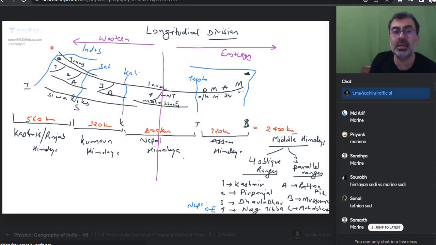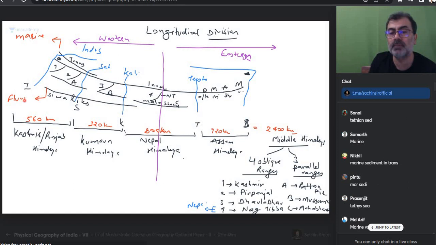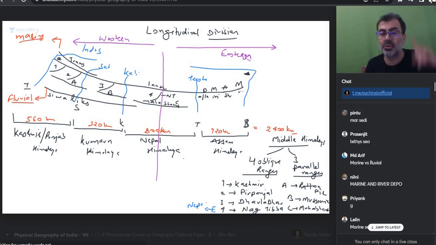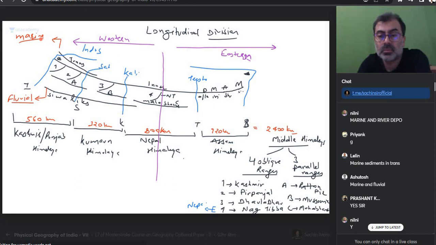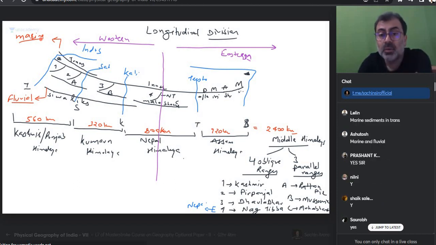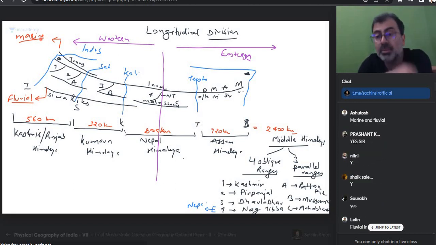So remember, somebody in the beginning asked me what is lacustrine. So here we will write marine, and for these, what will we write? Fluvial. Marine is to do with ocean. Lacustrine is to do with lakes. Fluvial is to do with river. Everyone, are we getting the vocabulary of geography also? Structure is there, relief is also there. Which one will have more uneven relief? Middle Himalayas. Steep relief, Middle Himalayas and Inner Himalayas. Who will be gentle? This one.